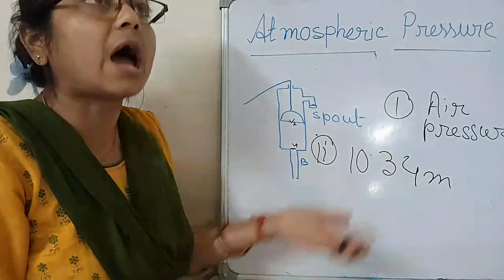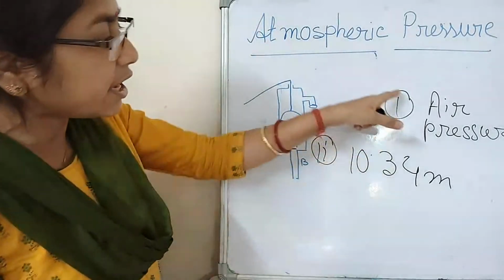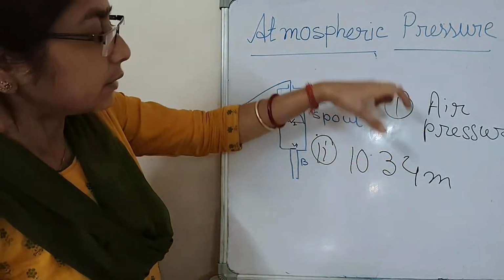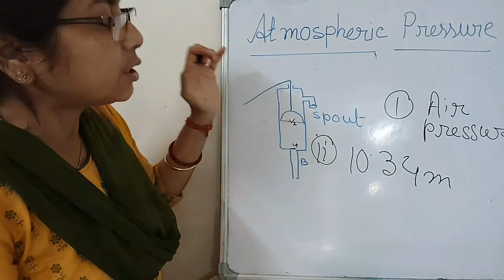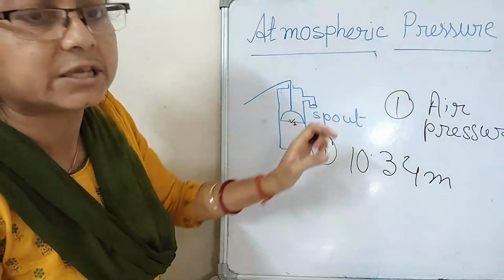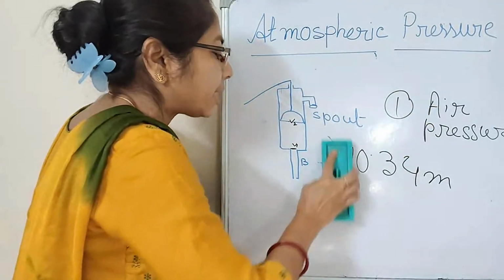It can move up to this height, and the hand pump works on these two principles.